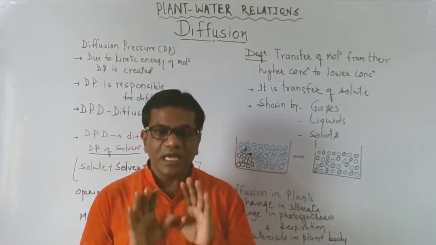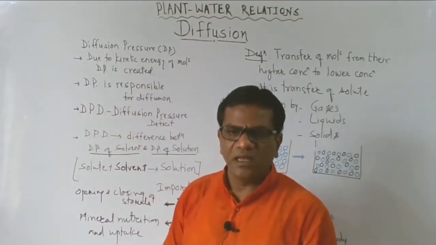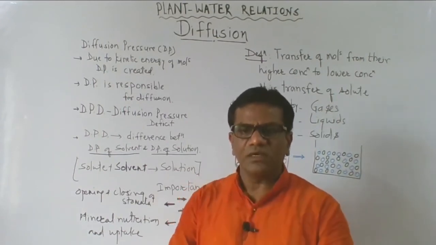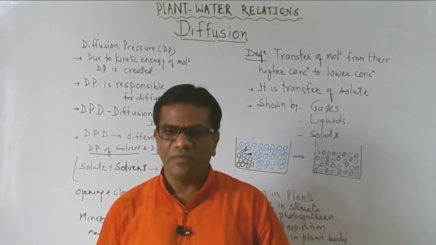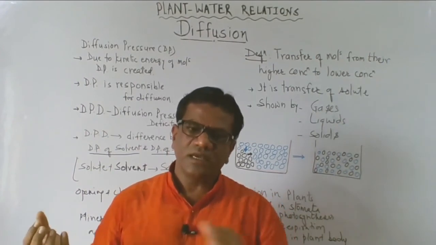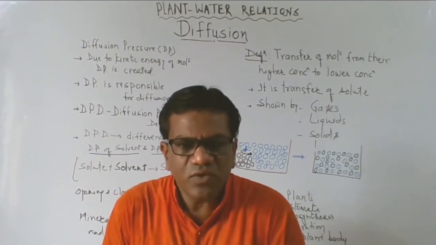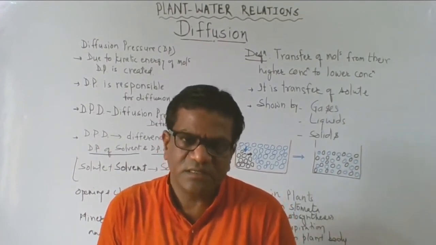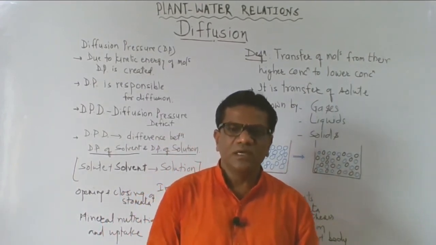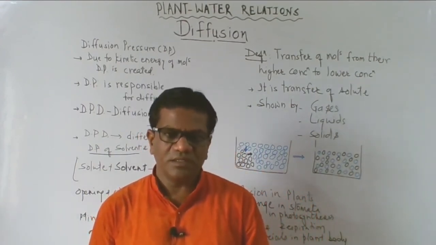Diffusion is an energyless process. Yes, there is diffusion pressure, a diffusion pressure gradient, but that is among the molecules. We are not giving energy. The organism is not taking special efforts for diffusion. If there is a higher concentration of oxygen outside, naturally it diffuses inside the cell and we get that oxygen easily. So it is such an easy and energyless transfer of materials, and therefore diffusion is one of the vital physical phenomena for living organisms.